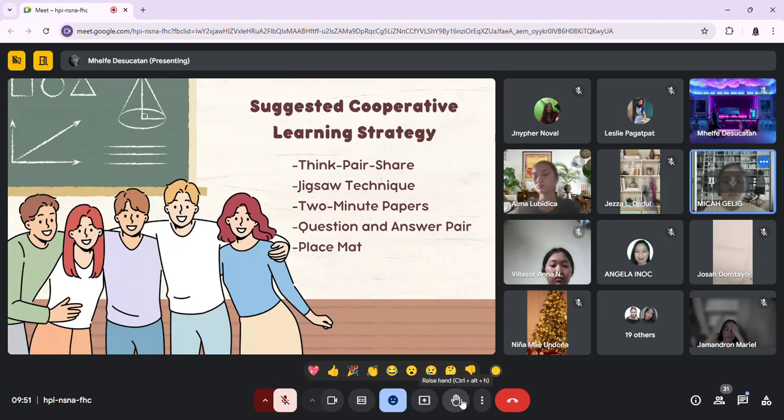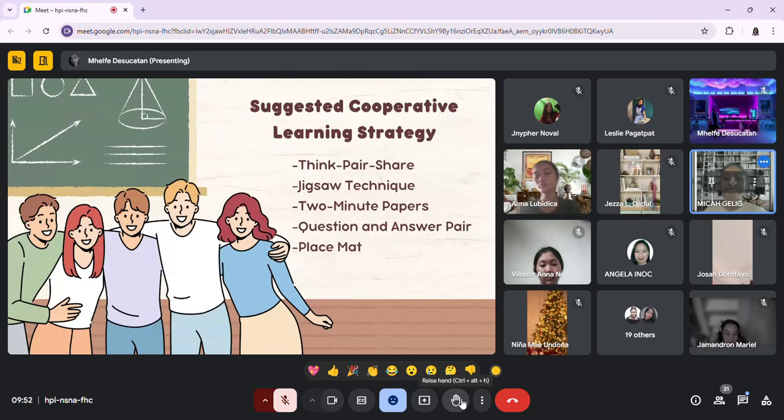So first, they think a moment individually, then pair up and then share to the whole class. So think, pair, share.